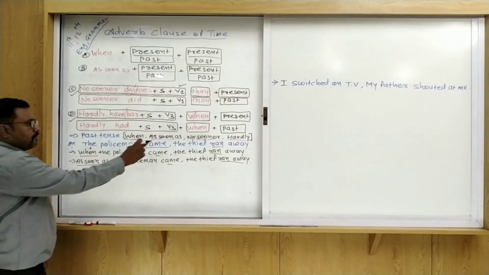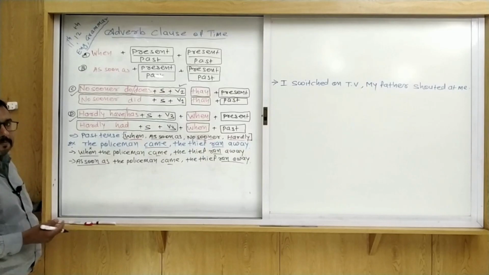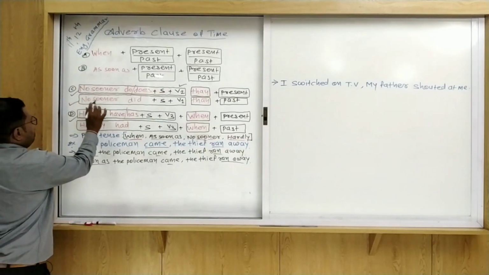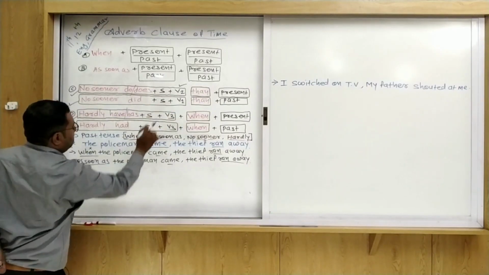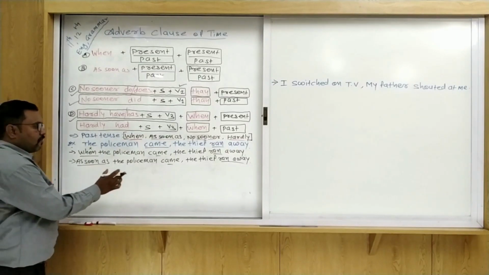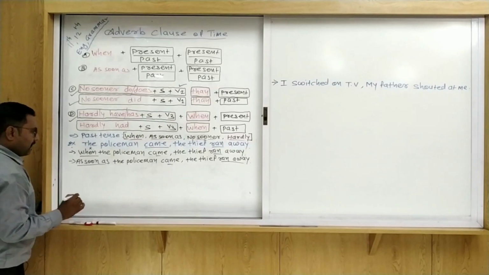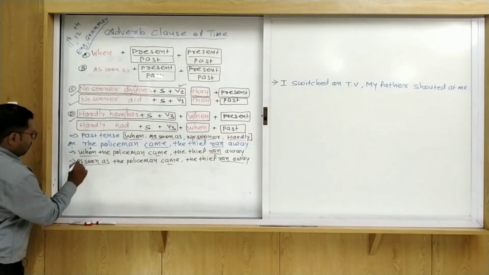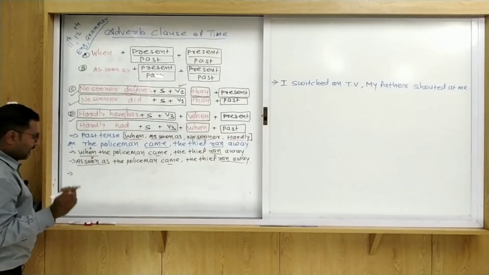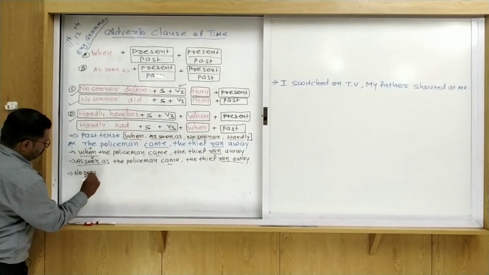But when we use no sooner, it is necessary to remember the structure of no sooner. Here you can see: no sooner plus did plus subject plus V1, then plus past tense. So whenever you use no sooner, if when or as soon as is given, remove it and write no sooner.